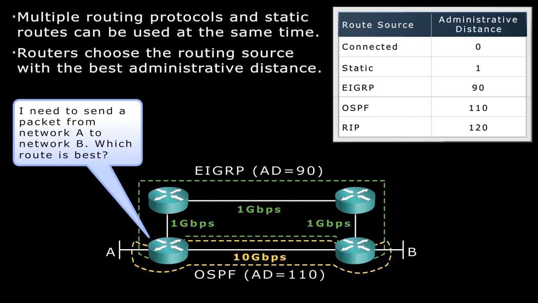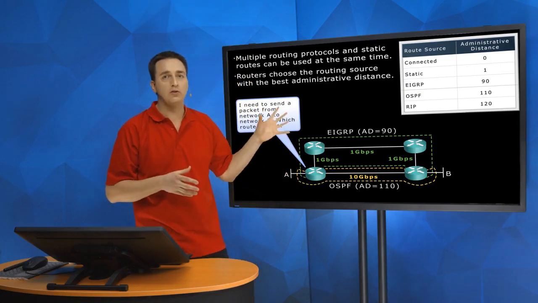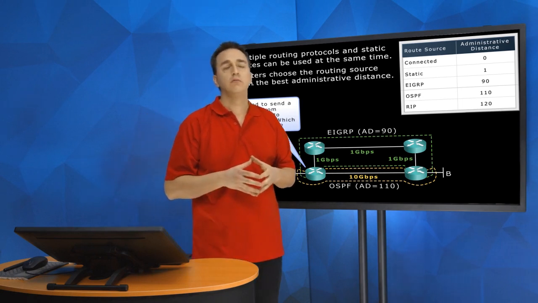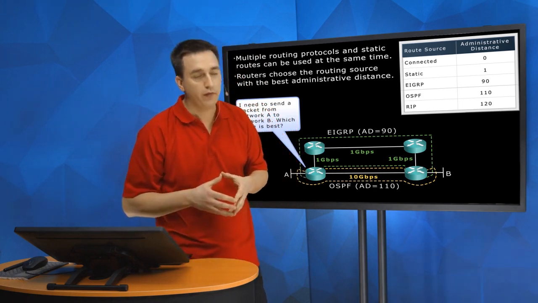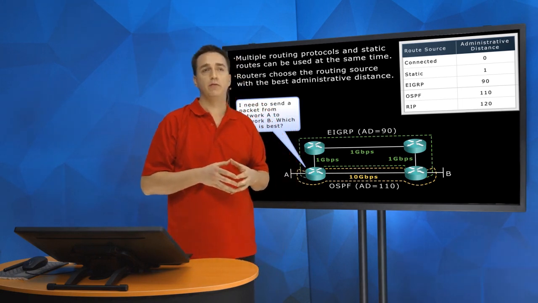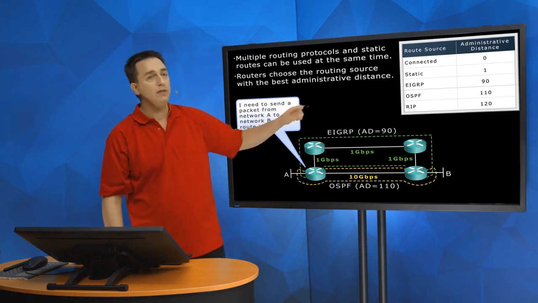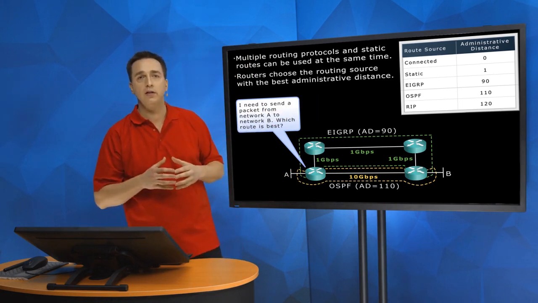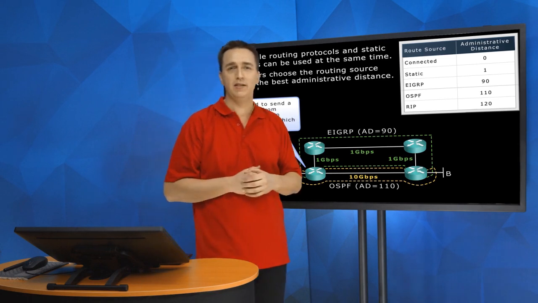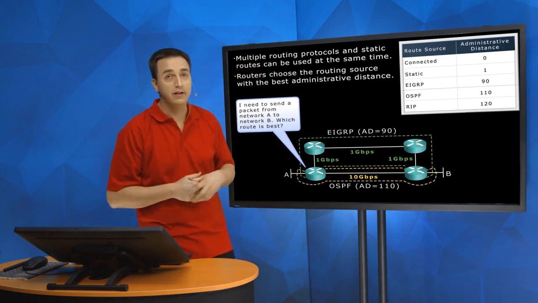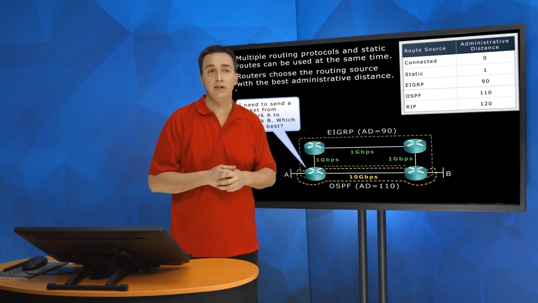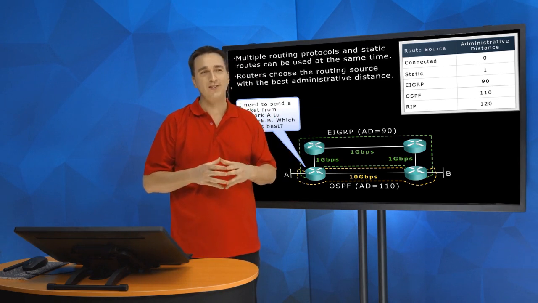Who assigned these administrative distances to these route sources? Well, this is Cisco's chart. This chart might be different for another vendor. See, EIGRP is better than all the other routing protocols listed there. Why? EIGRP is Cisco proprietary. That's right, Cisco created it. Let's give it a better value than OSPF, which is an industry standard, and RIP, which is also an industry standard.